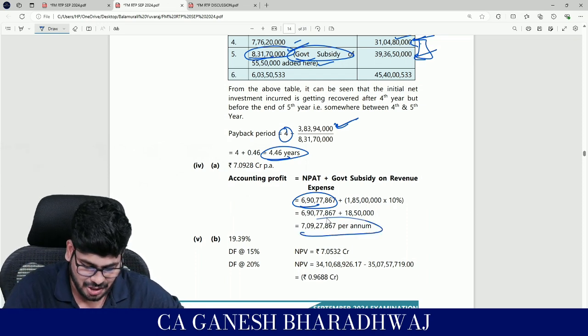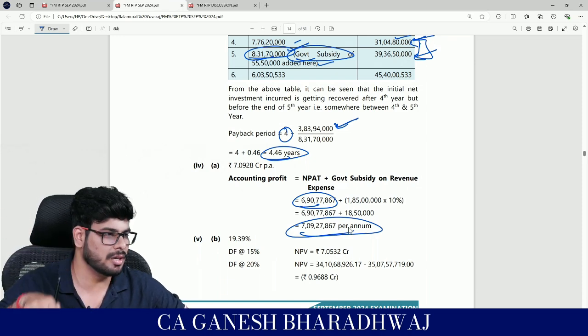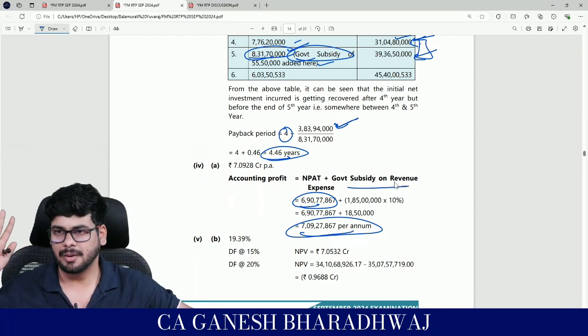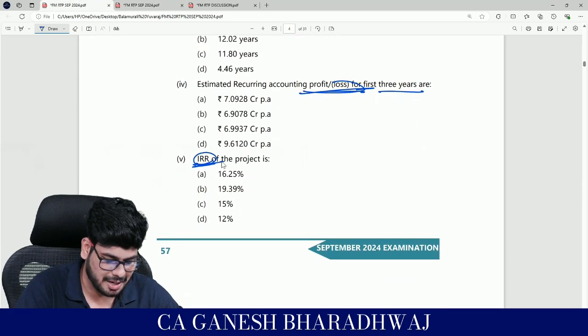Okay guys, fine. So this is going to be the answer. Fine guys. Clear with this. So here for accounting profit, there's only one adjustment, you need to add back the government subsidy. Clear? Finally, IRR.